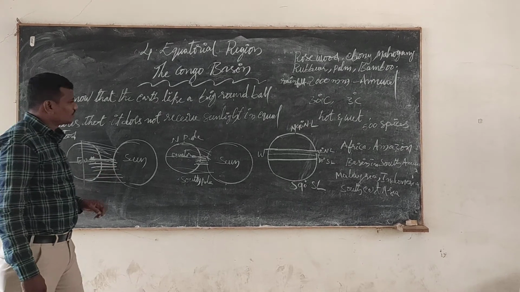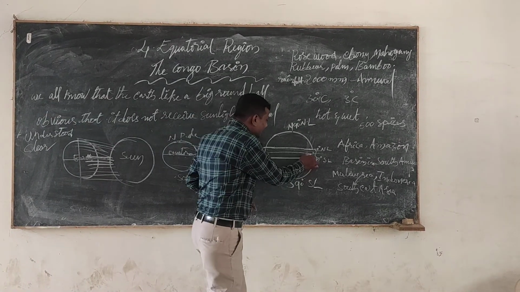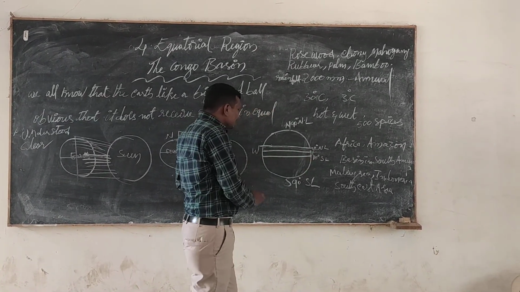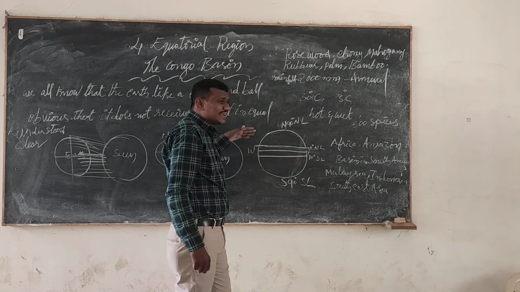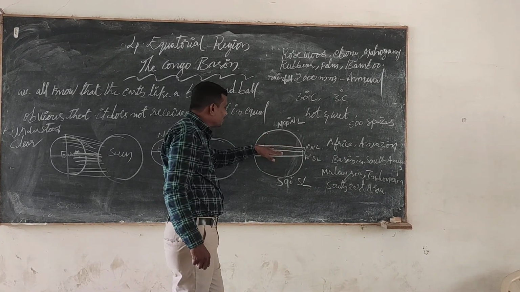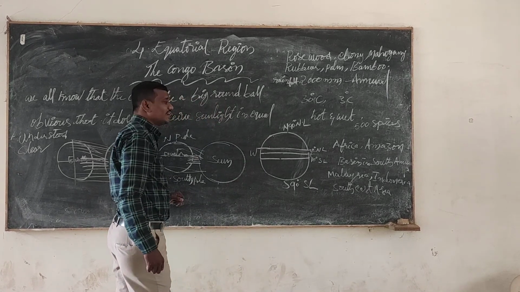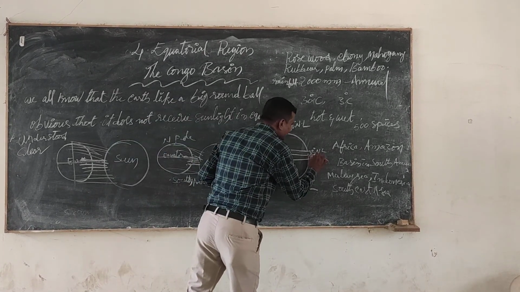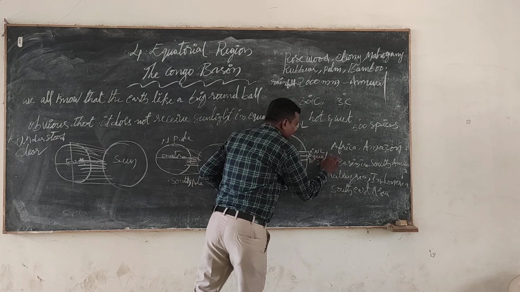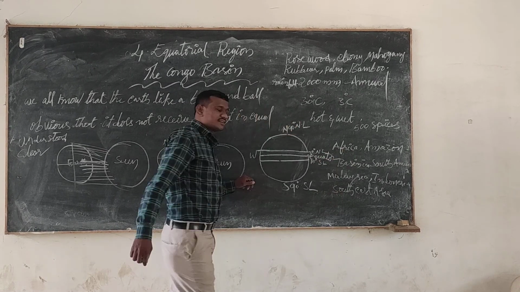Equatorial region means, this is the equator. The line that goes through the middle of the earth and divides the earth into two equal halves is called the equator.